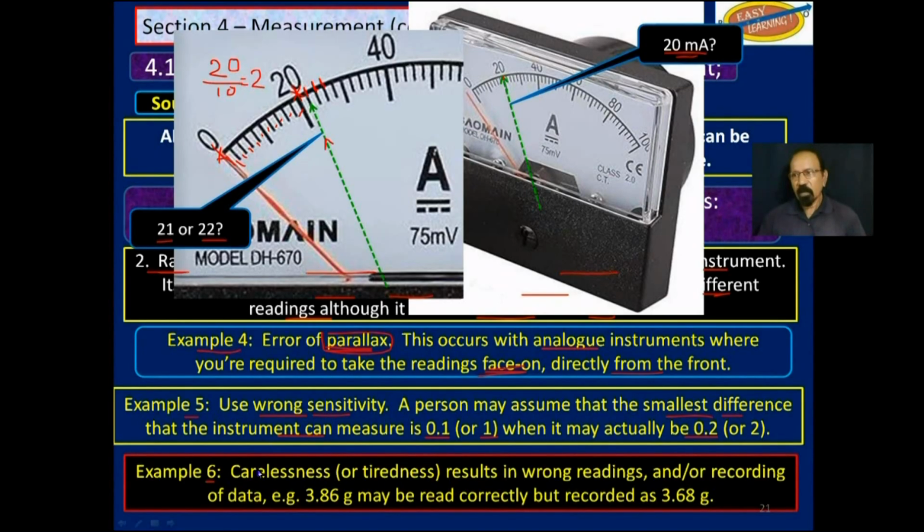Example 6, and this is carelessness or tiredness, results in wrong readings and or recording of the data. For example, you may read 3.86 grams, which may be correct, but then you record it as 3.68 grams.